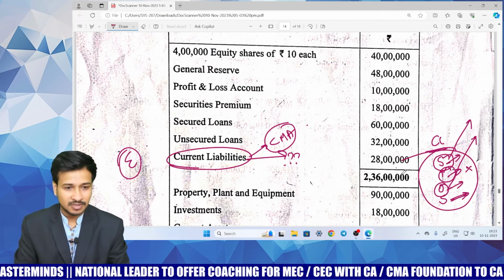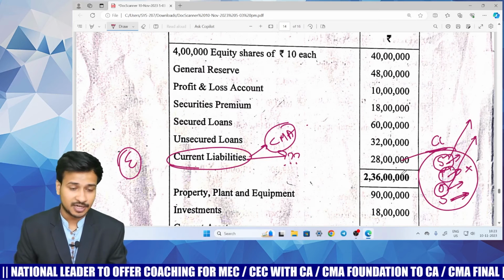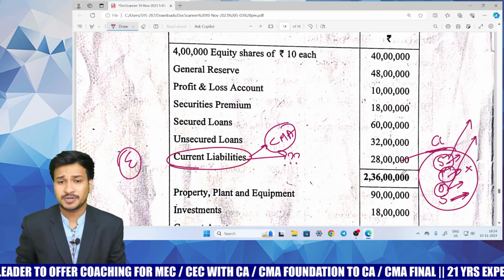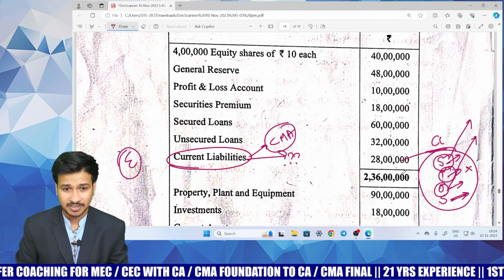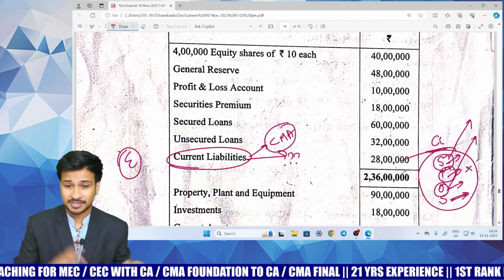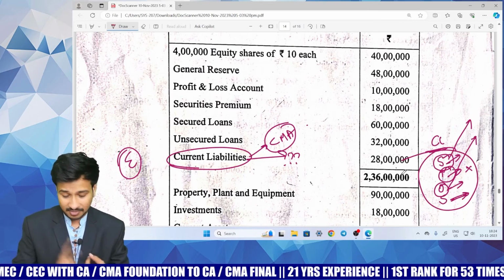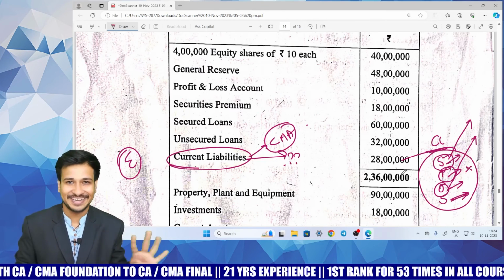Very simple. If you did not prepare minority interest properly in the whole consolidation, and if you did not prepare banking companies properly, not just the balance sheet of banking companies, and if you did not prepare internal reconstruction properly, and if you did not prepare surrender of shares properly, and my dear children, if you leave partnership as a choice, 4 questions are in danger.